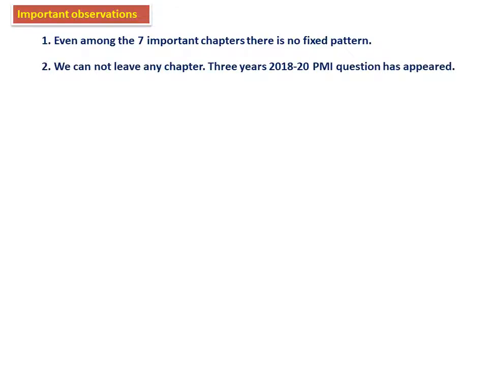Now, let us try to understand some of the important things you have to observe from this. Even among the 7 important chapters, there is no fixed pattern. As I told you, marks may vary, so we cannot leave any chapter. For example, in the 3 years 2018 to 20, PMI questions have appeared. Therefore, you should not leave any chapter. If you are leaving one, that much you are losing.